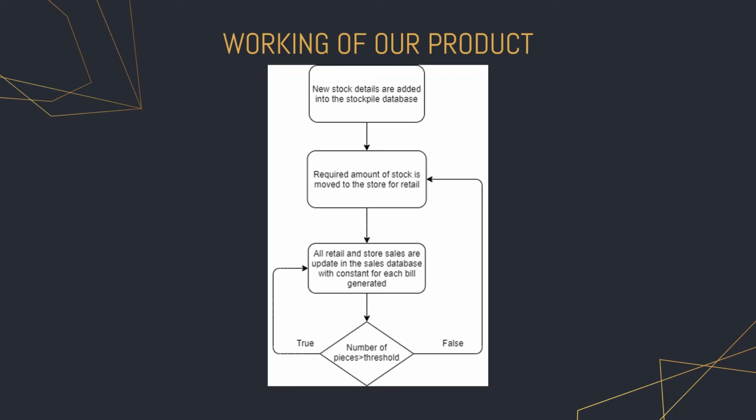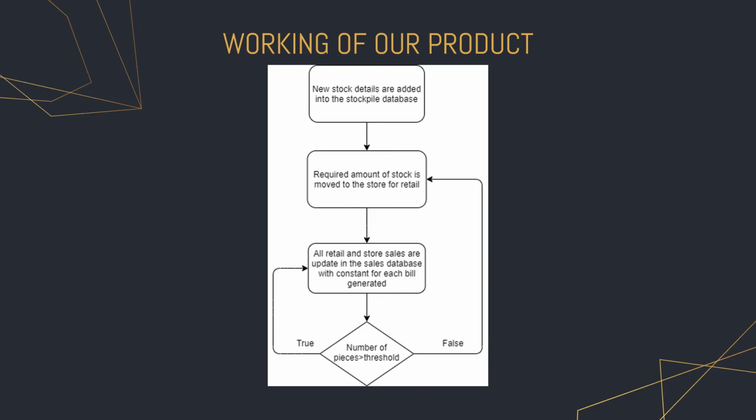So how are the new stock details added into the stockpile database? A required amount of stock, as we said, moves into the store for retail purposes. Once it reaches the retail stores, all the bills are updated and we will have a count of how many products are left in the store. Then comes our condition: if the number of pieces is greater than the threshold, then we just keep waiting for each bill to get added and know that so many products are left behind.